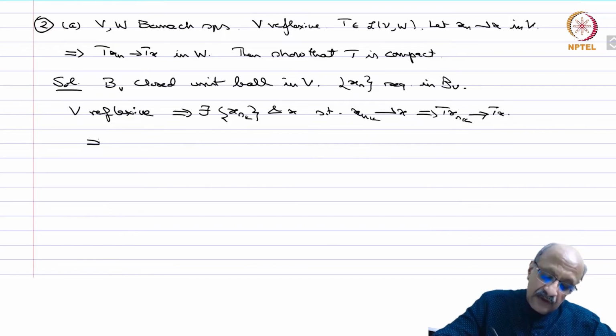Therefore, given any sequence x_n, a subsequence Tx_{n_k} converges to Tx, therefore T of B_V closure is compact, that is, T is compact.